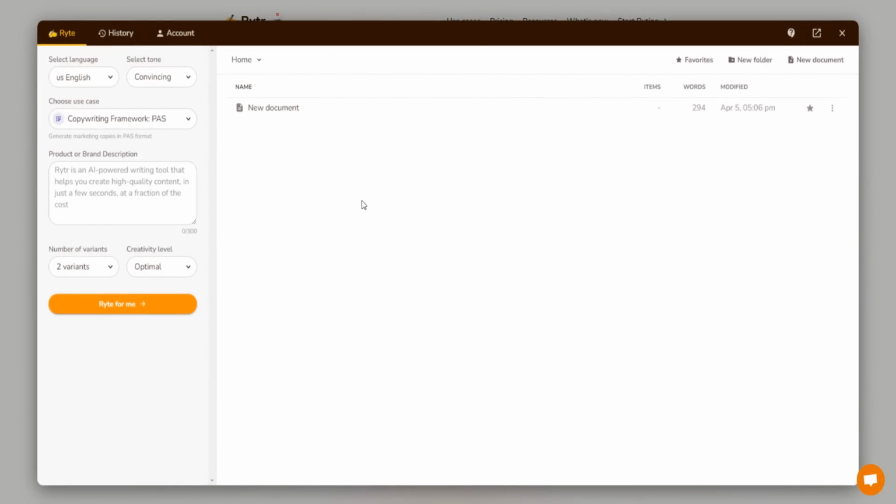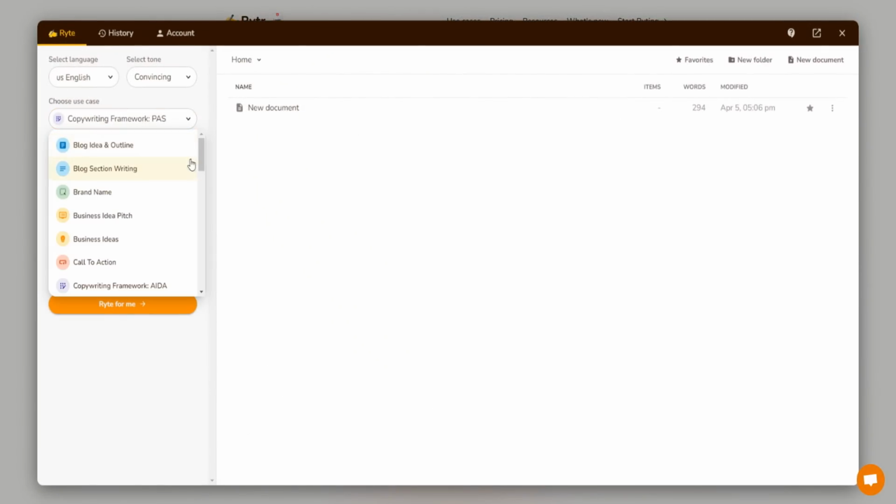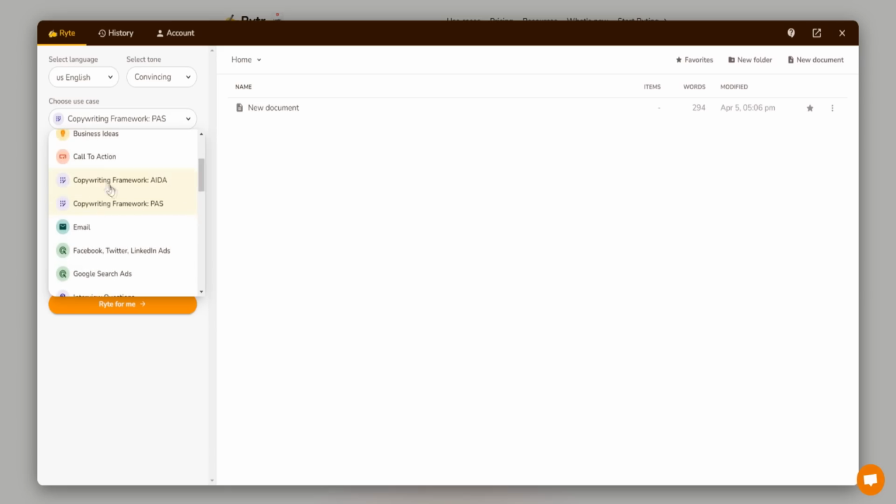But if we go over here to start writing, you'll see that Writer actually has a number of different use cases as well. You can use it for blog outline, blog section writing, brand name, business idea. They also have the copywriting framework for both the AIDA and PAS frameworks.